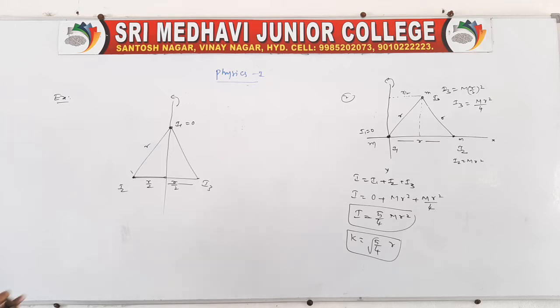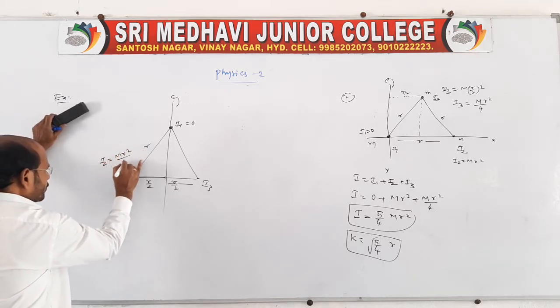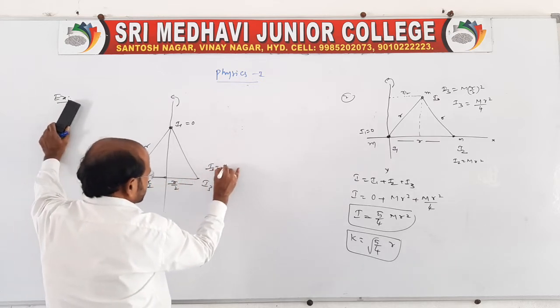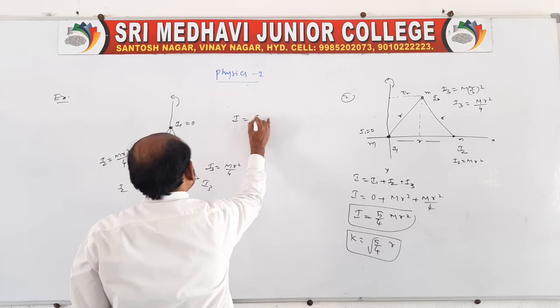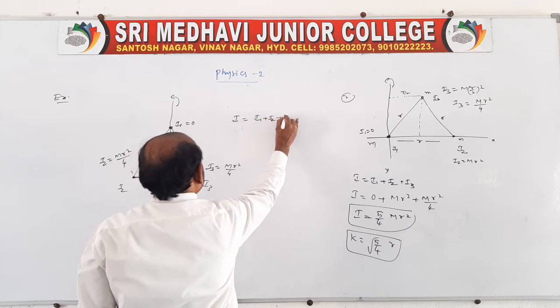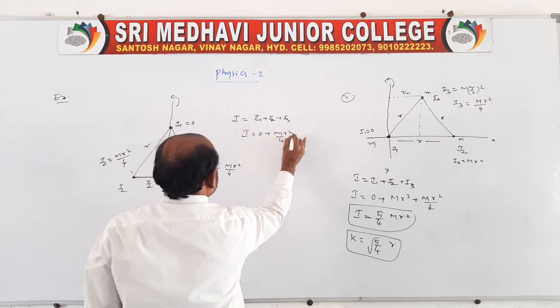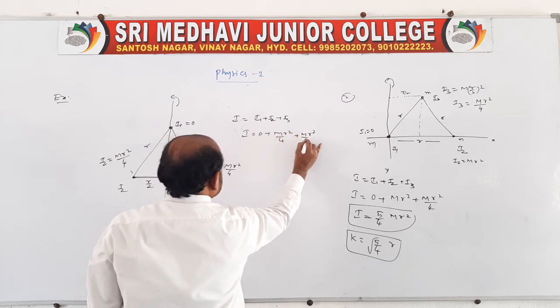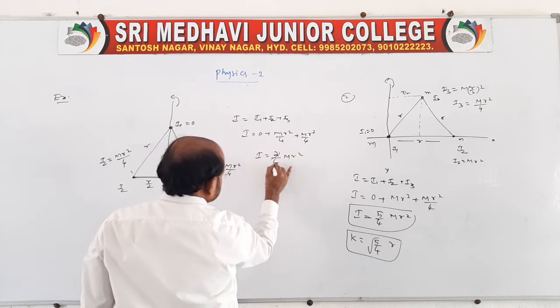Therefore the moment of inertia for this, I2, is equal to mr square by 4, and I3 also is mr square by 4. Again you take the total moment of inertia like this. So it is 0 plus mr square by 4 plus mr square by 4. So I is equal to 2 by 4 mr square.